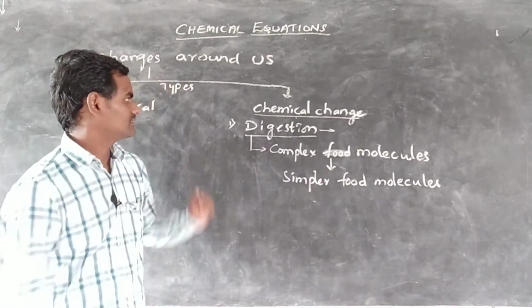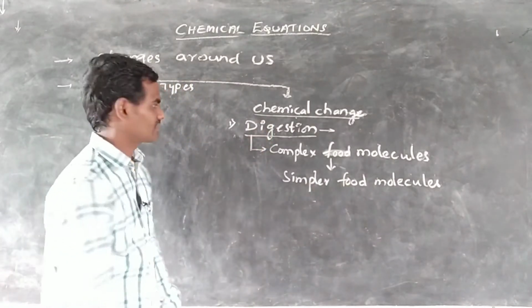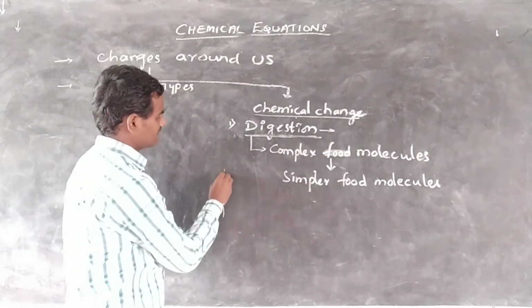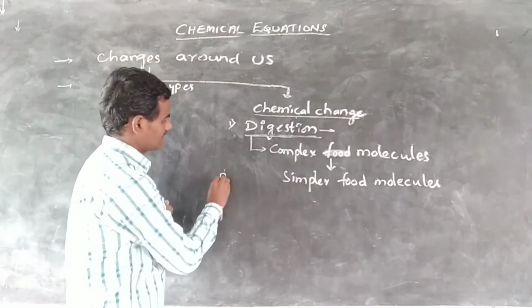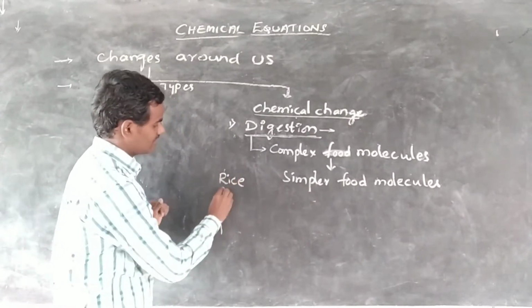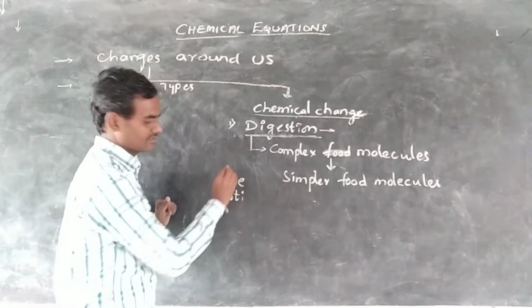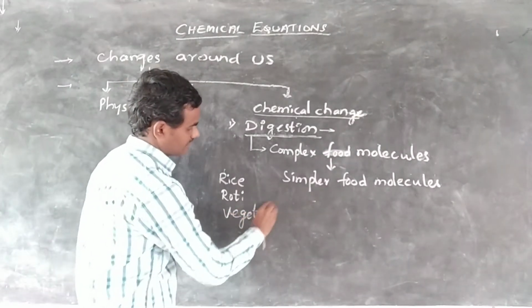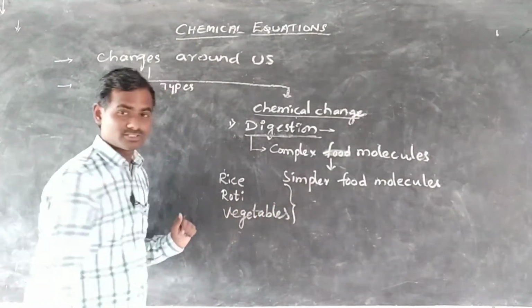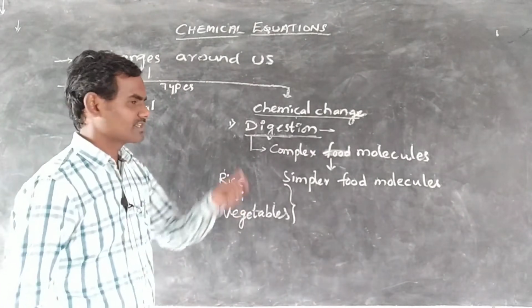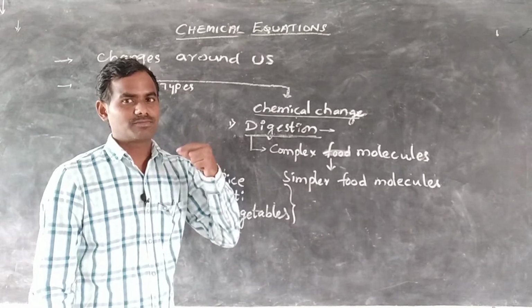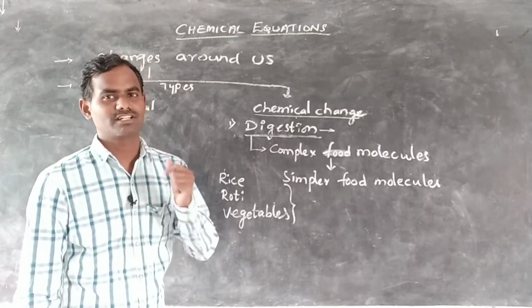See, if you observe digestion, what do we take? We normally eat food which contains rice or roti or vegetables. We take these food substances through our mouth. After entering our mouth, some of the food components change to simpler molecules.